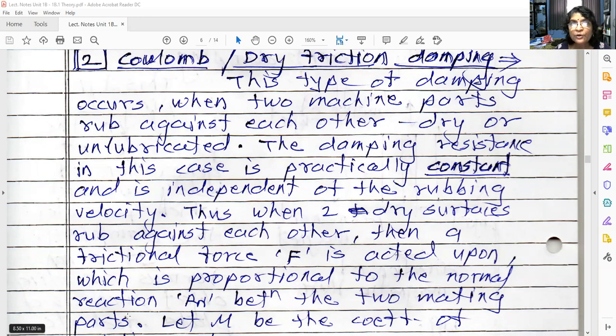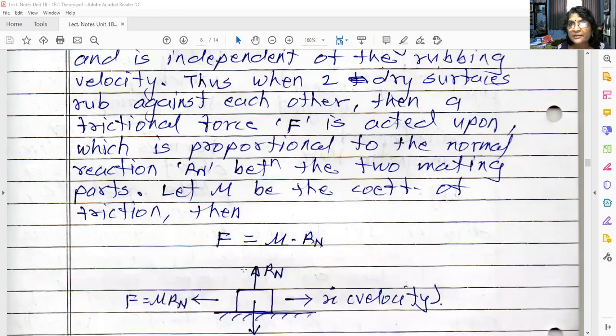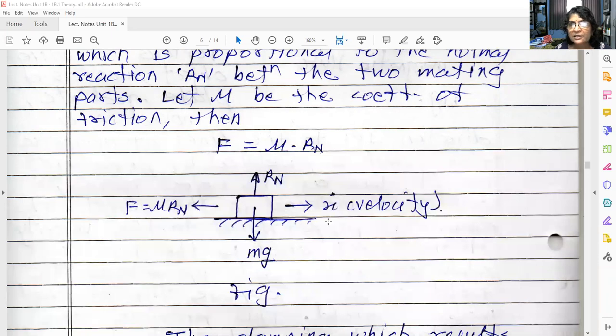Okay, so when two dry surfaces rub against each other, then a frictional force F is acted upon, which is proportional to the normal reaction Rn. See, consider this diagram. Here this is the object which is supposed to move towards the right, so its velocity will be in the right direction, that we have shown as x dot.